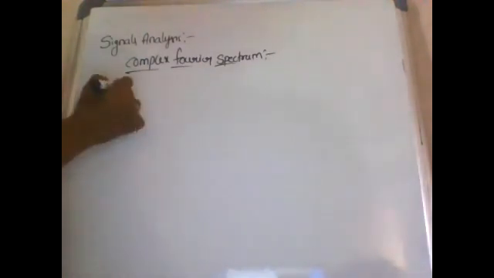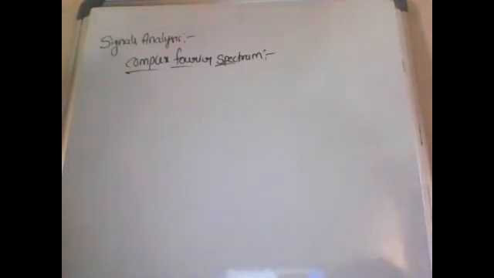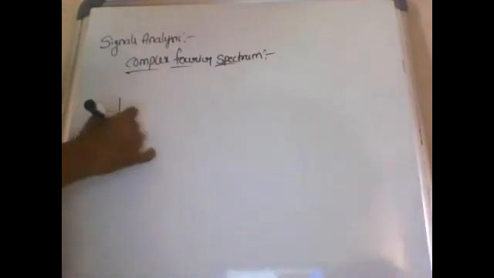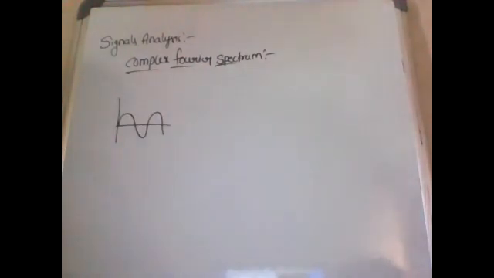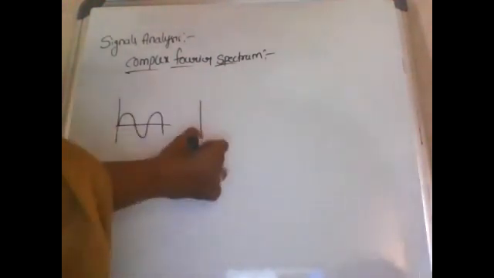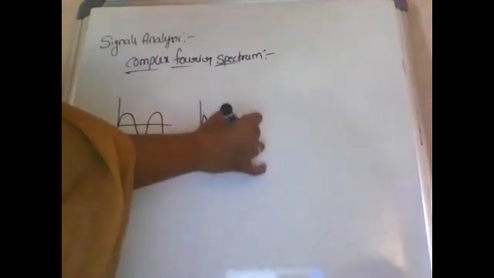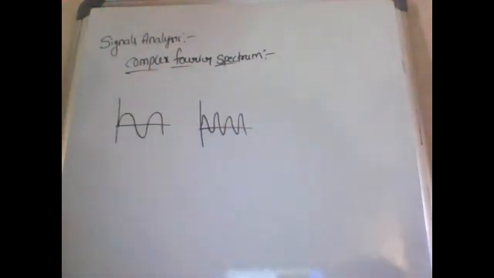If you consider any periodic signal or aperiodic signal, this is the periodic signal and this is the aperiodic signal.